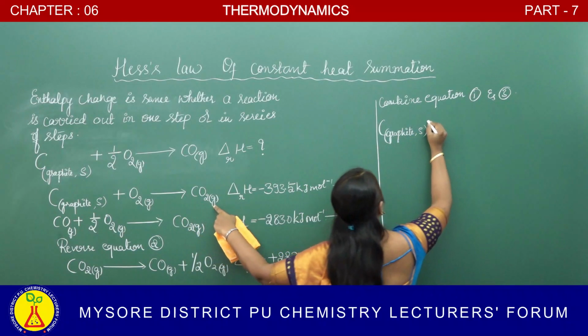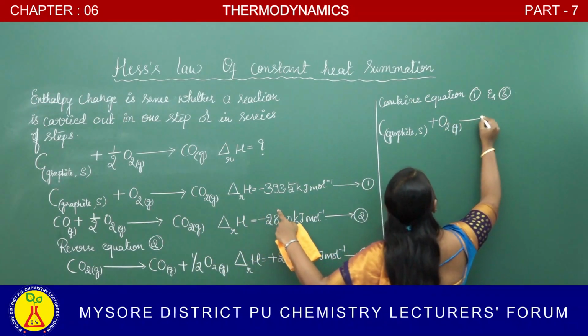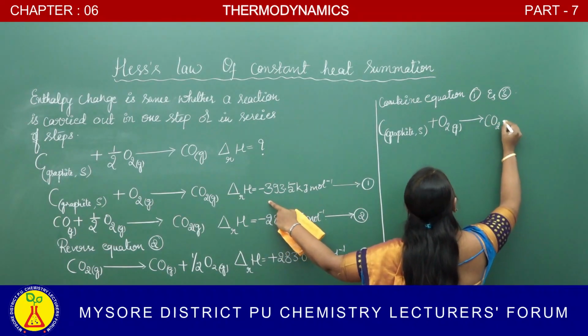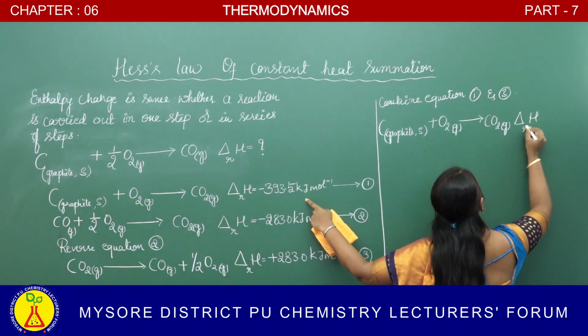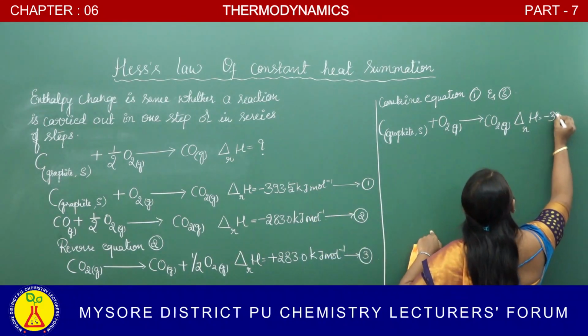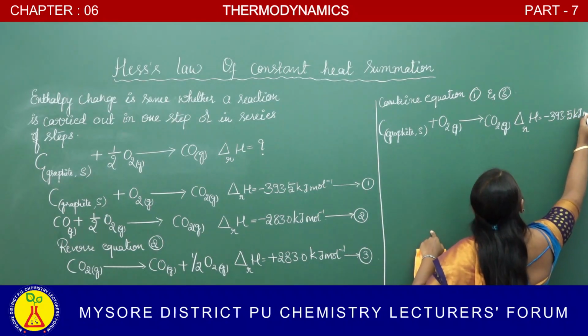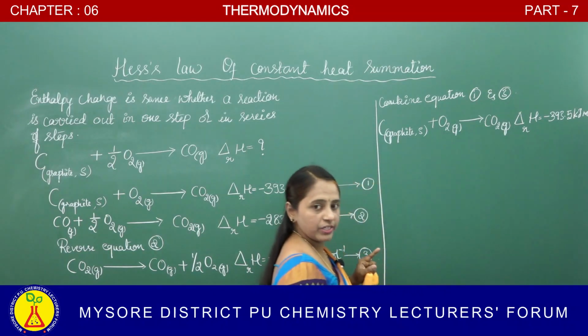When it combines with oxygen, it gives rise to carbon dioxide, where the enthalpy of this reaction is minus 393.5 kilojoule per mole. This is the first equation.